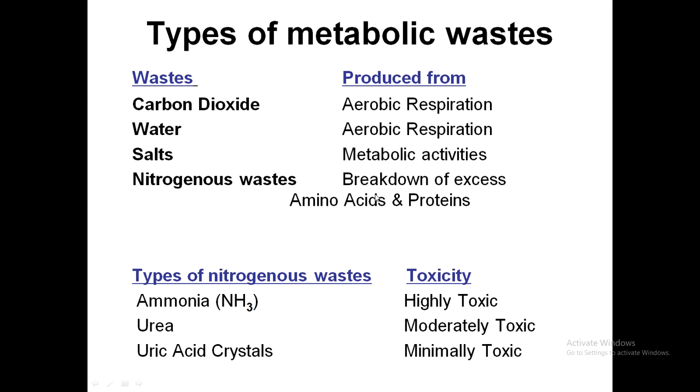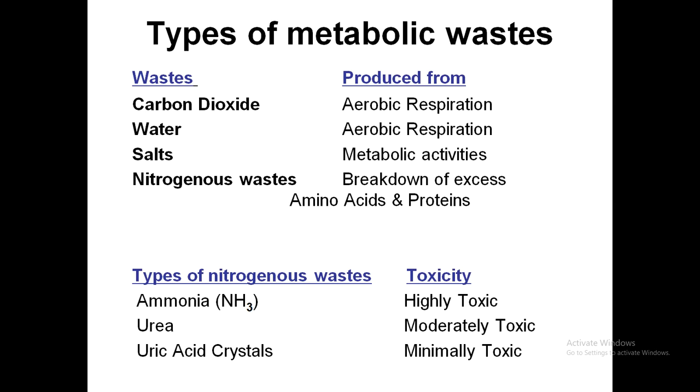Nitrogenous waste is produced by the breakdown of excess amino acids and proteins. The nitrogenous waste produced in the body is of 3 types, depending upon the type of organism in which it is produced. It is produced in all organisms, but they convert it into different forms according to its toxicity level and according to their habitat.